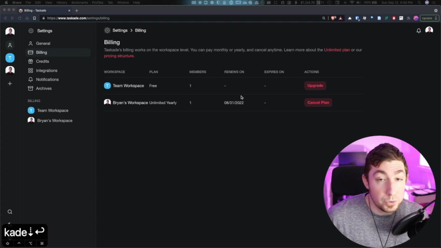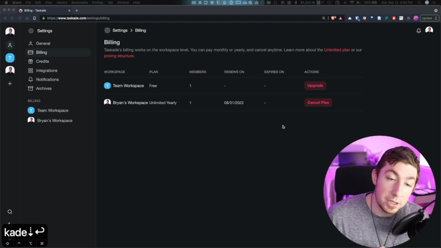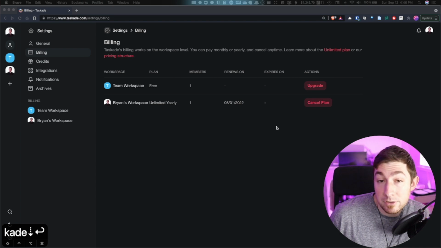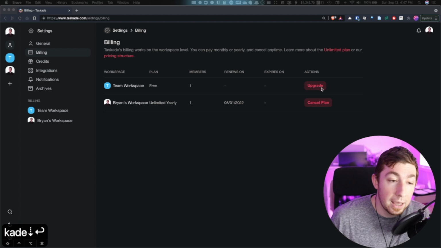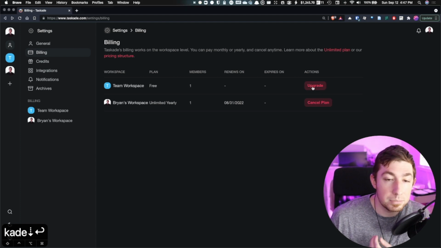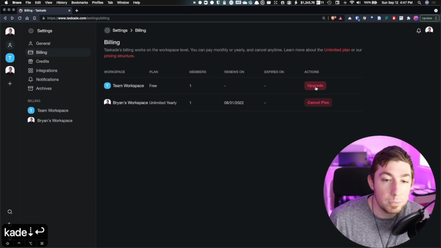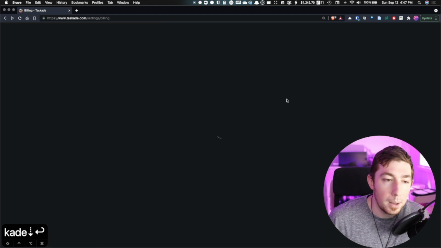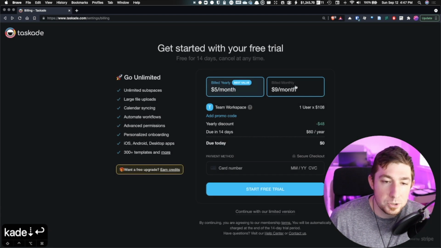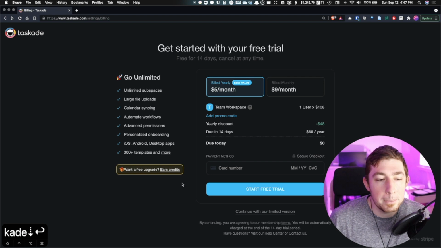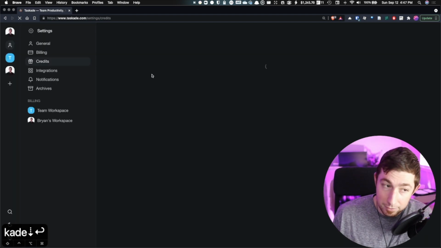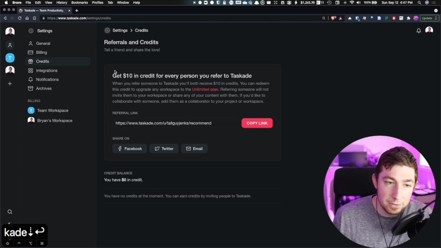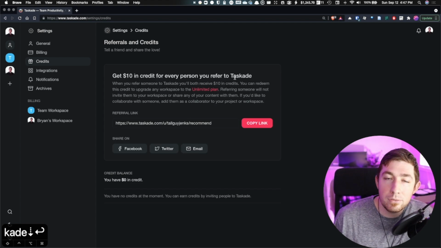But what you can do with Taskade that is also really awesome is if you say you miss that opportunity, I want to actually upgrade my workspace. I want to have a workspace that is completely free, open, unlocked, everything. How do I do that? Upgrade. Okay, well, here are your payment options. Okay, what you'd expect. But here you go. Earn credits. Free upgrade. How do I do that? So what you can do with credits is that you can get $10 in credit for every single person you refer to Taskade with your code.